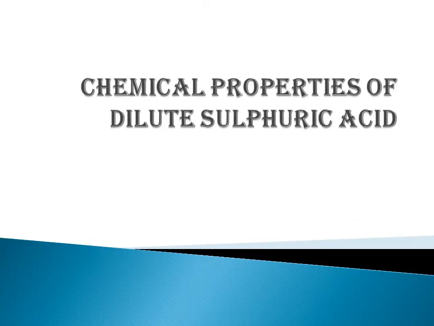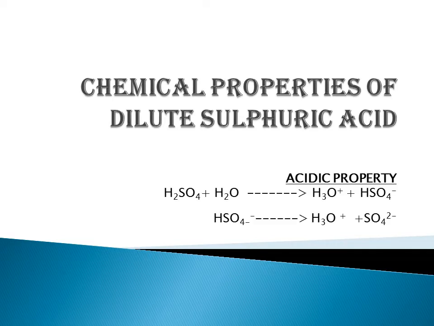Today we are going to study the chemical properties of sulfuric acid. The chemical properties of sulfuric acid depend on whether the acid is dilute or concentrated. Here we study the properties of dilute sulfuric acid. The first one is acidic property.